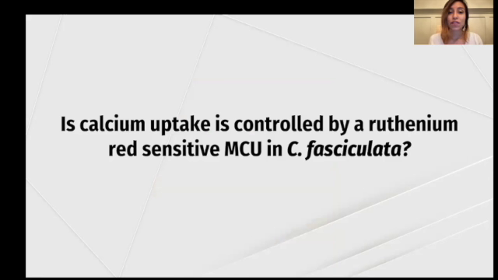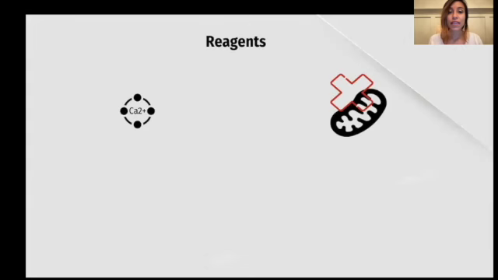Our experiments are framed based upon this question: is intracellular calcium transport regulated by a ruthenium red sensitive MCU in Cryptidia fasciculata? In order to test this, I used a calcium probe, which increases fluorescence when calcium is bound, called calcium green 5N. This only fluoresces to calcium in the cytosol. So, as calcium is transported into the matrix by the MCU, I should see a reduction in signal.